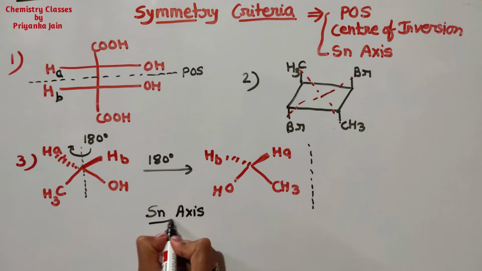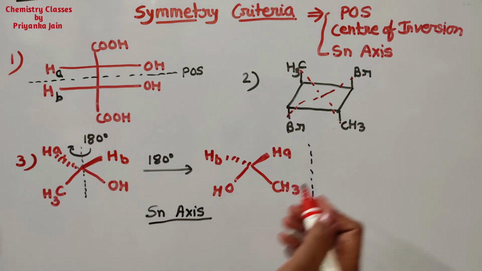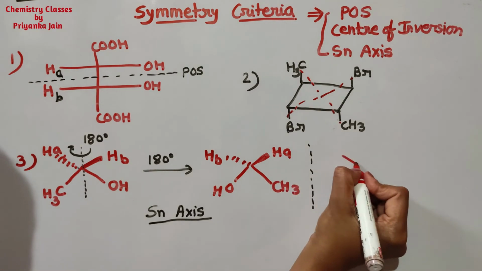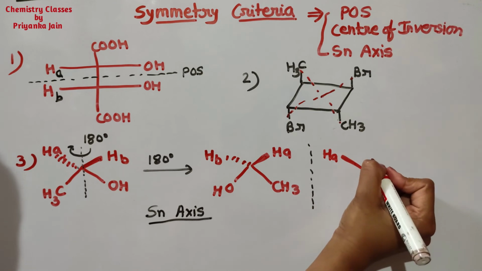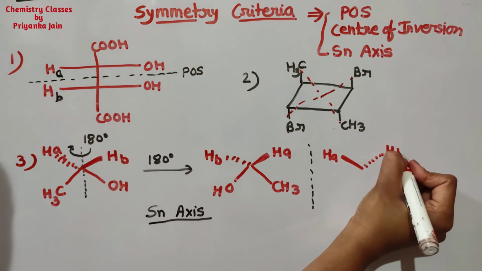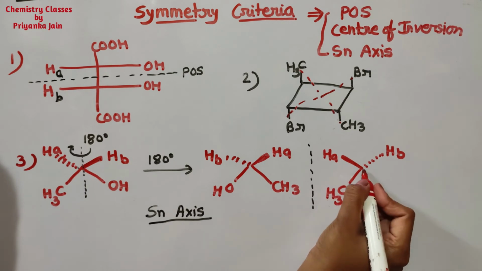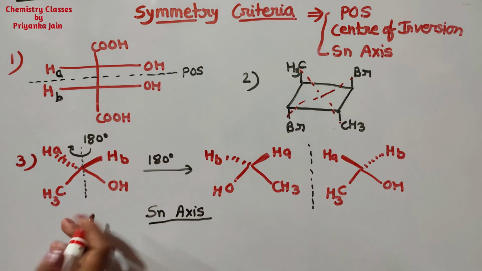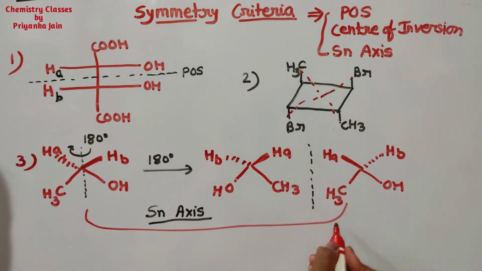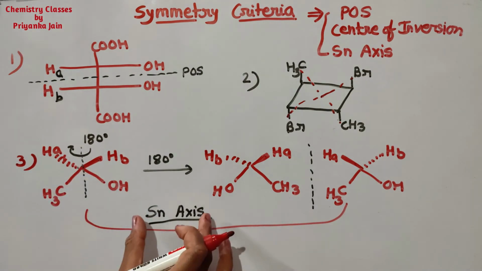So we have done the rotation here. Now we have to reflect. So after reflection, what are we getting? If we reflect this molecule, this HA will come here, and this will be the HB. Here will be CH3 and here will be OH. Now you can match these two molecules. This and this are the same structure. Okay, so these two ligands are enantiotopic.